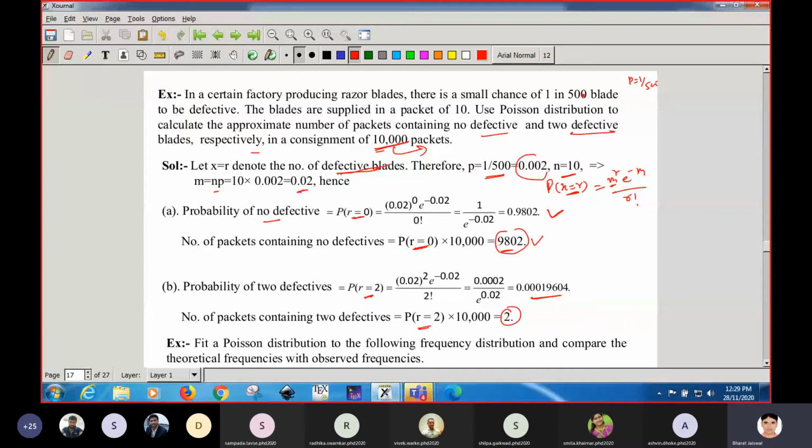So in that case you would have used the binomial distribution. And small n is very large, you can see 500. Suppose it was 20, then okay, we would use the binomial distribution. But in such cases when probability is very small and n is very high, you have to go with the Poisson distribution. Getting, students?